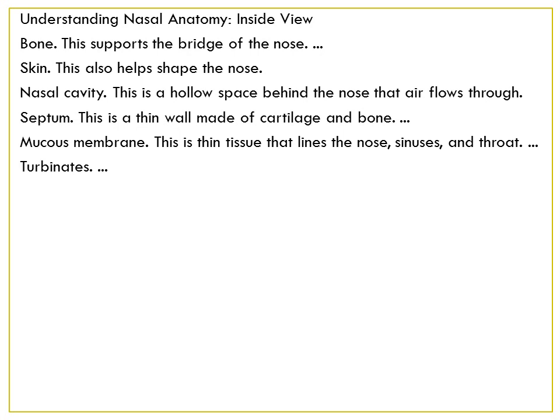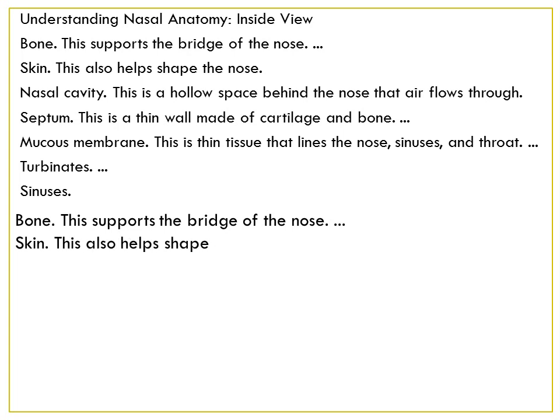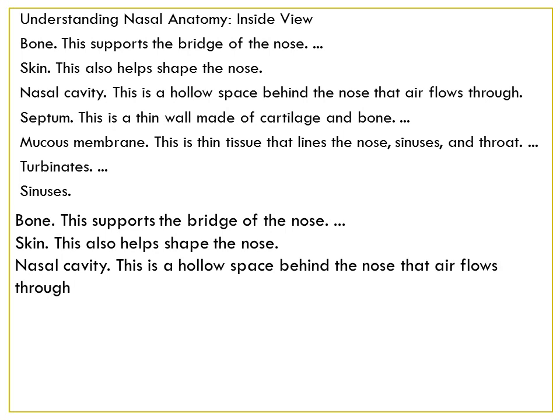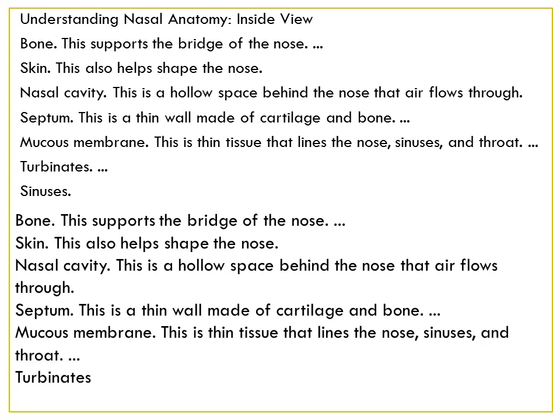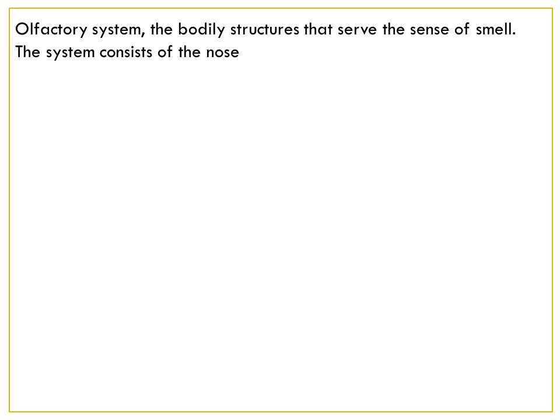Then turbinates and the sinuses. These are the inner parts of the nose.